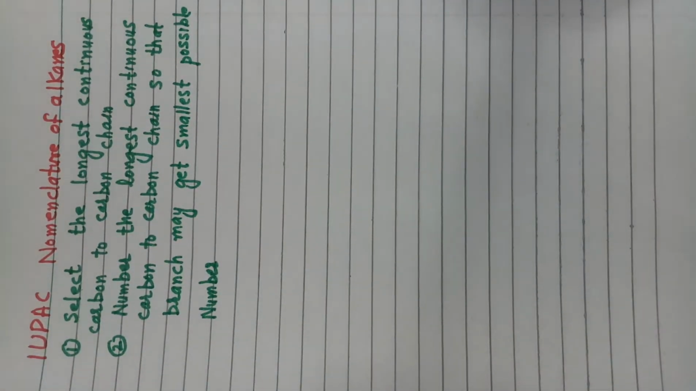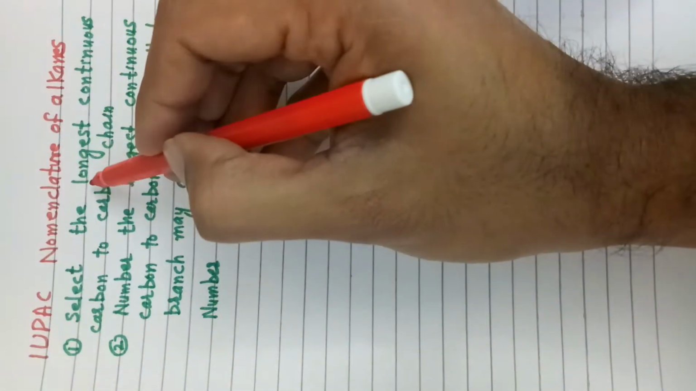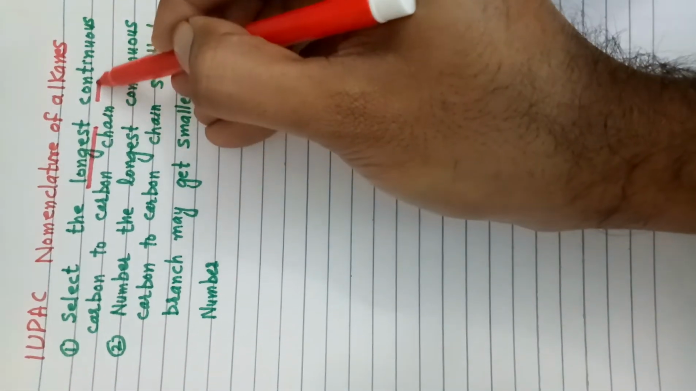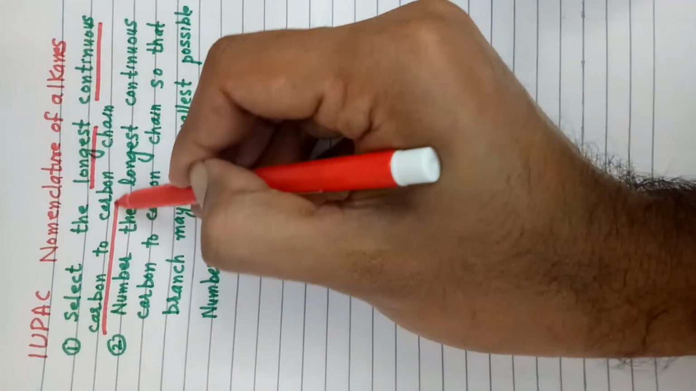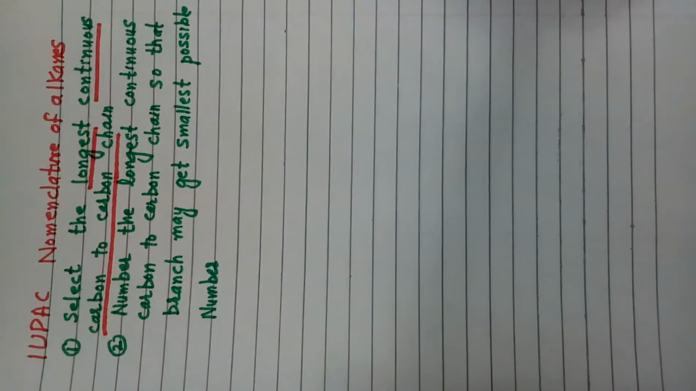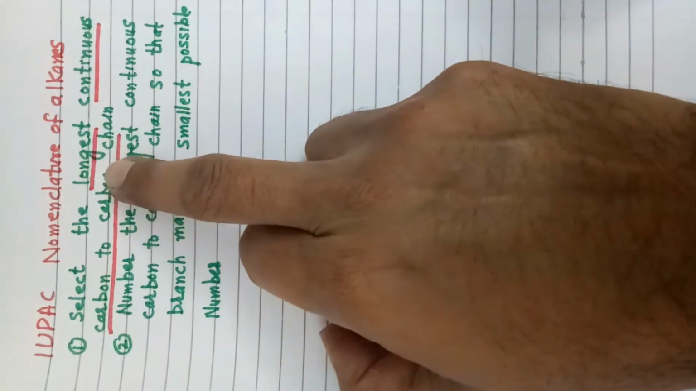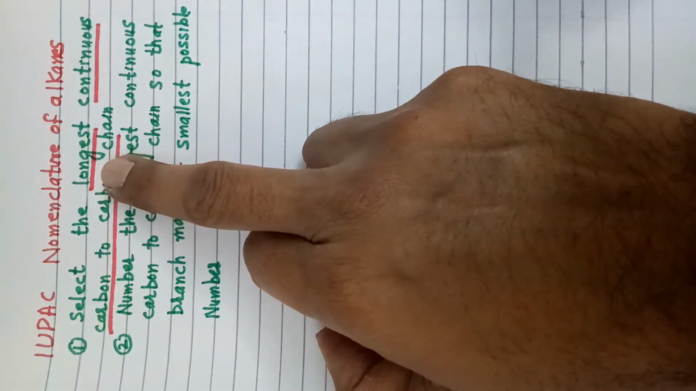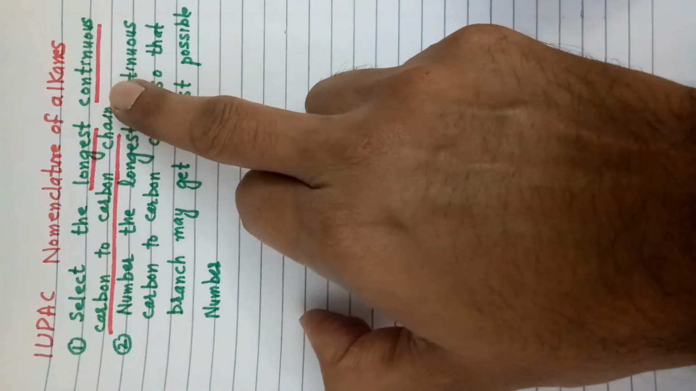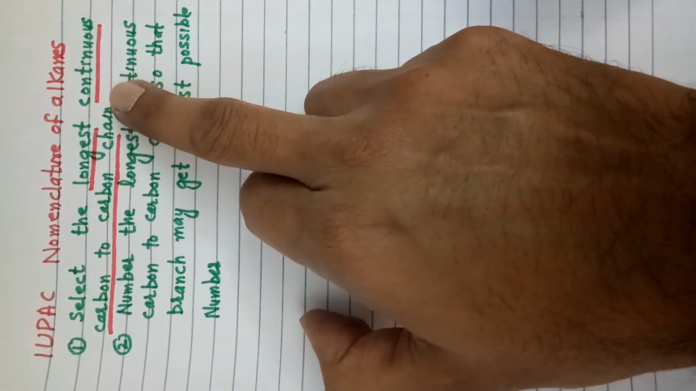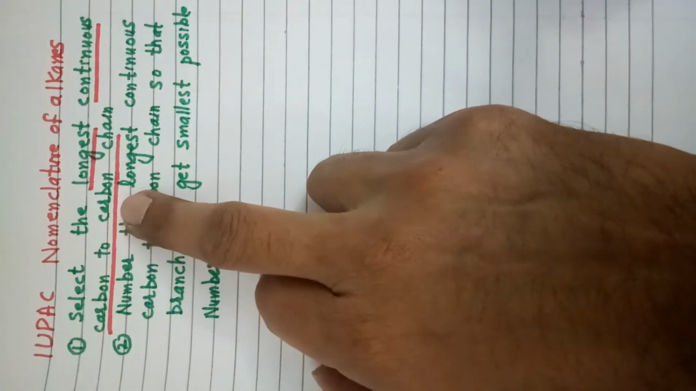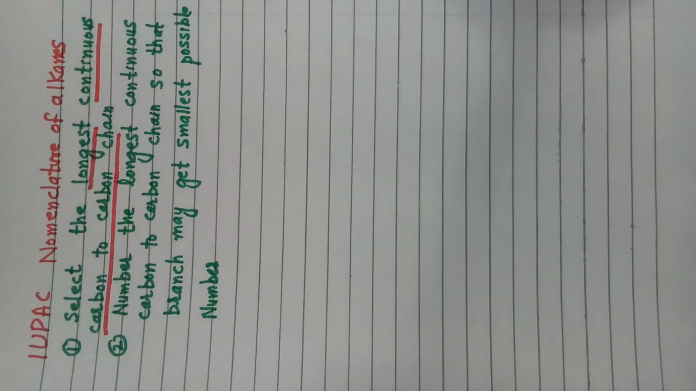In this rule we have mentioned select the longest continuous carbon to carbon chain. Longest means the chain should have the maximum number of carbon atoms. Continuous means while selecting the carbon chain we will move continuously, meaning we will not lift the nib of our pen. Carbon to carbon means we have to move from one carbon atom to another carbon atom.